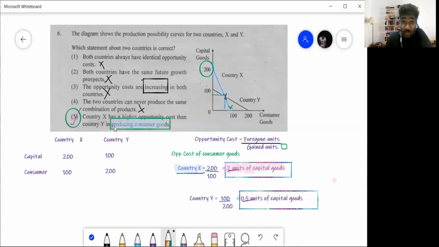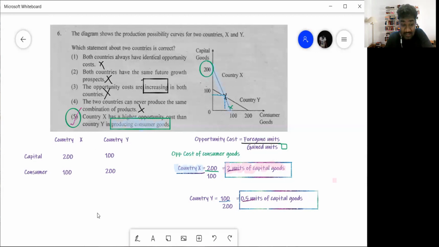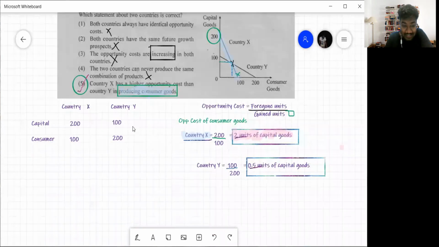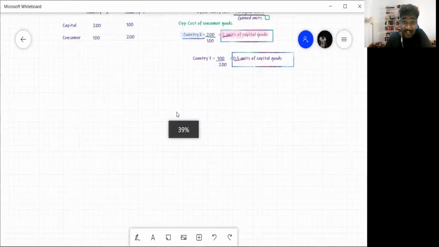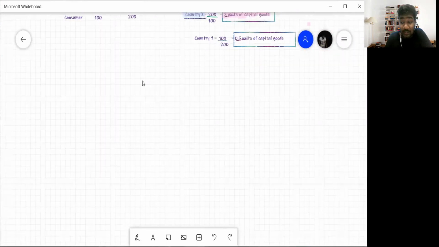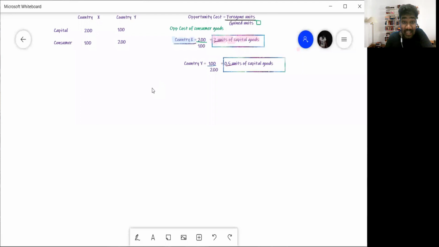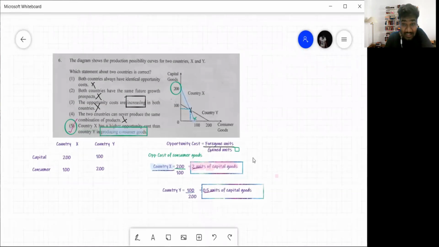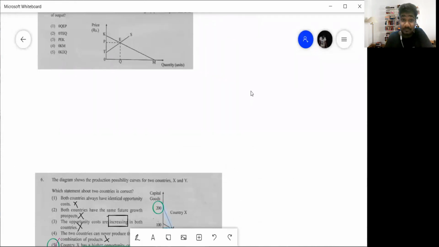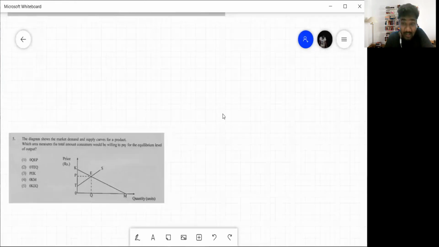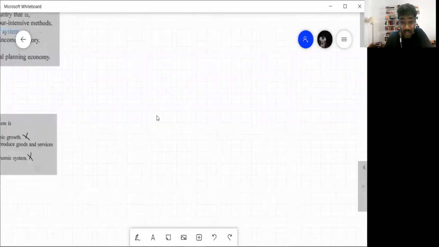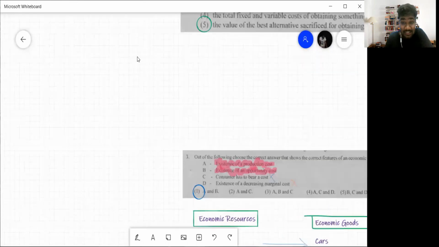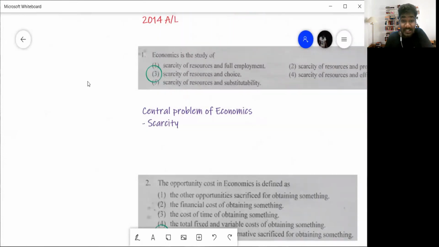This is actually a very good question if you have properly gone through it and really understood the logic behind this entire answer and the question. So that is question number 6. And yes, that brings us to the end of unit 1 MCQ discussion for the year 2013. So we'll end the session from there for today. From the next session, we'll look into the 2014 MCQs. So 2014 MCQs, we'll start from next class.